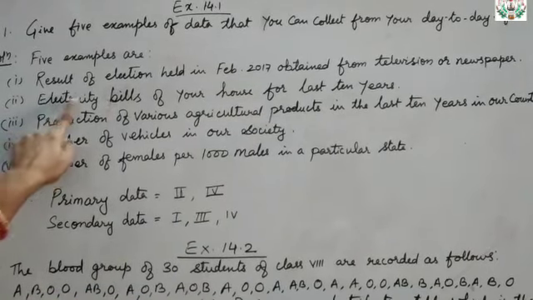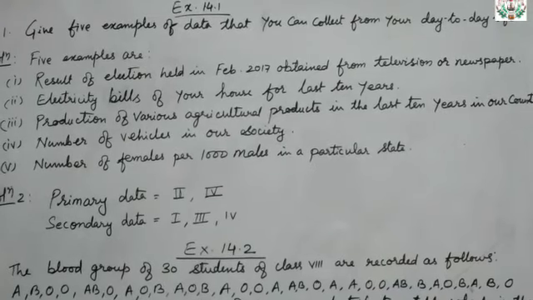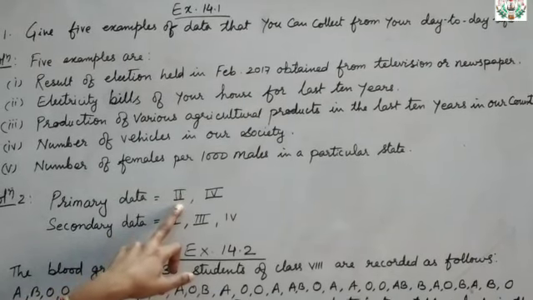Now the second one, that is the electricity bill of our house. So directly from your home only you can collect it. So you are the person who is collecting the information. So that comes under primary data.